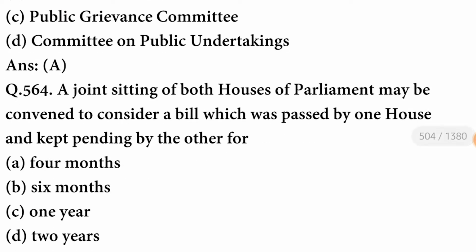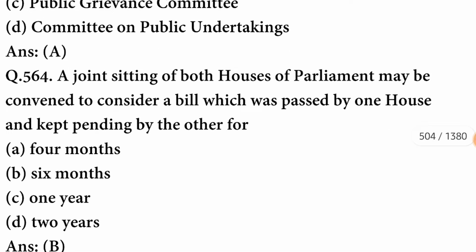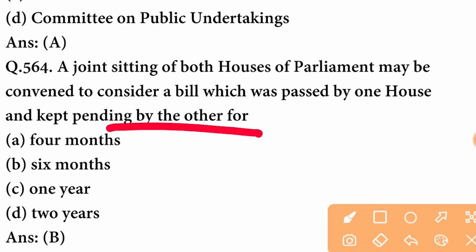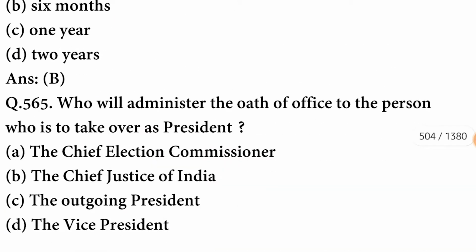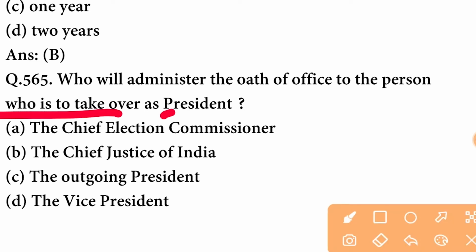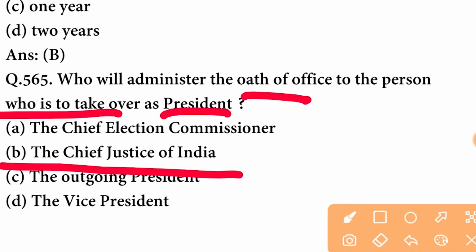A joint sitting of both houses of Parliament may be convened to consider a bill which was passed by one house and kept pending by the other house for 6 months. B option is correct. Who will administer the oath of office to the person who is to take over as President? It will be the oath by the Chief Justice of India.